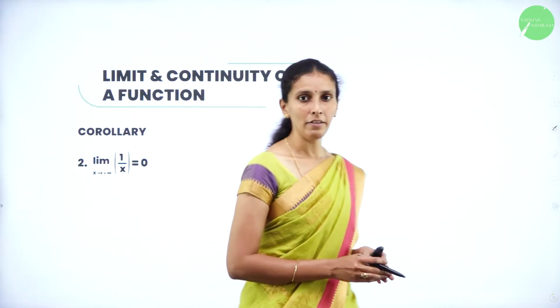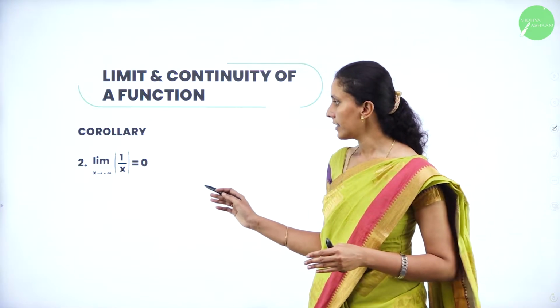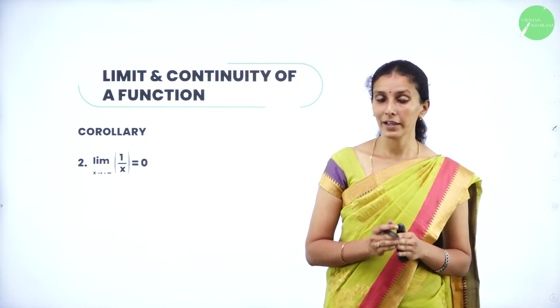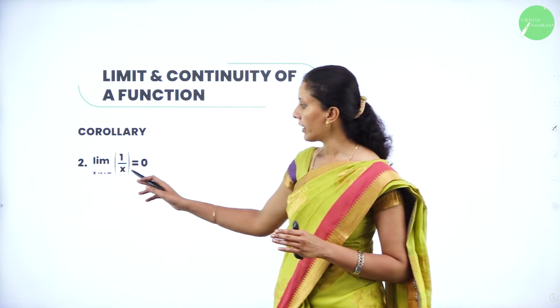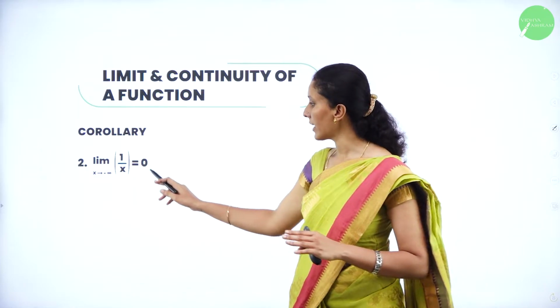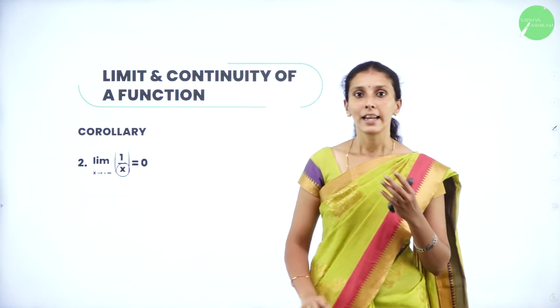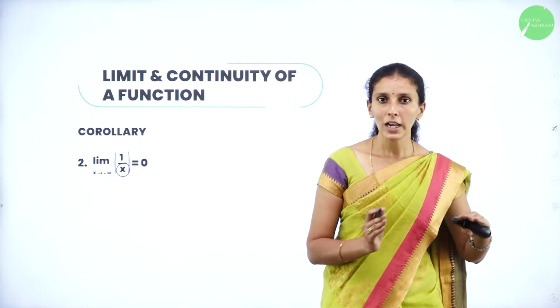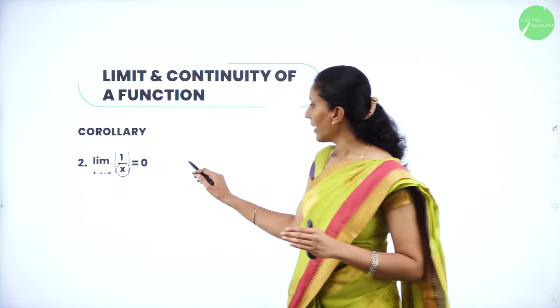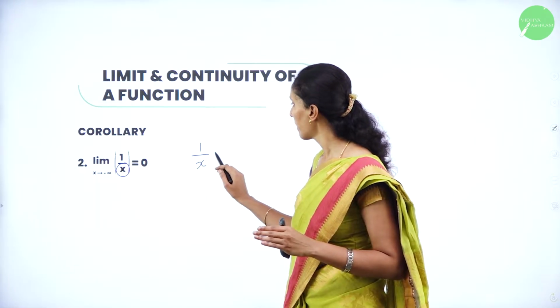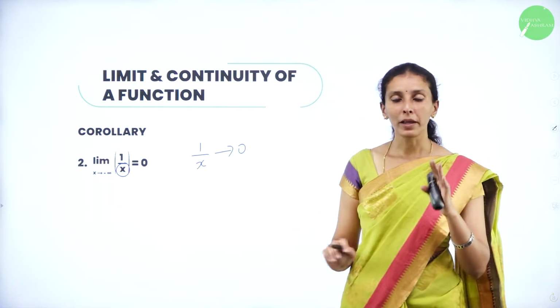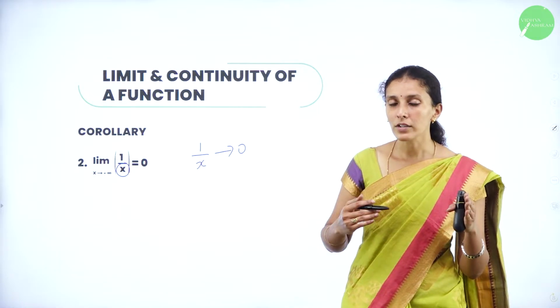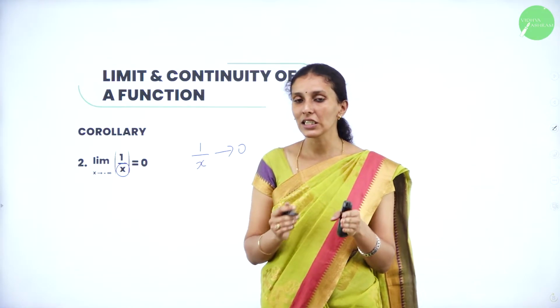Similarly, here we have the limit as x tends to minus infinity, 1 by x is also 0. Here we have minus infinity, so we are taking x as a negative value. If you go on substituting smaller and smaller values, 1 by x tends to 0. The value may be negative, but it is approximately equal to 0, it is nearer to 0.